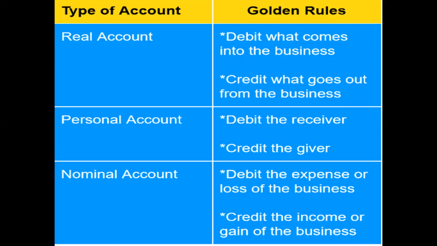Here the accounts can be divided into three categories. One is the real account, the second is the personal account, and the third is the nominal account. Coming to the real account, it indicates the company's assets. Maybe a fixed asset or a current asset can be considered as a real account.